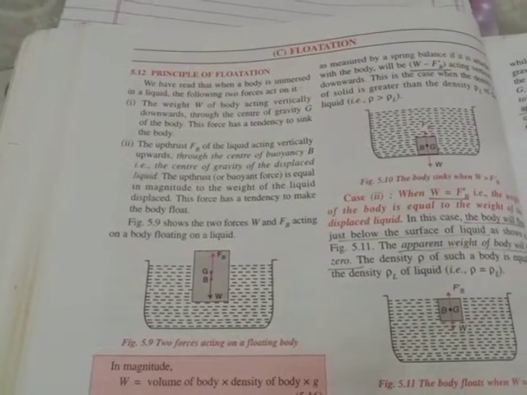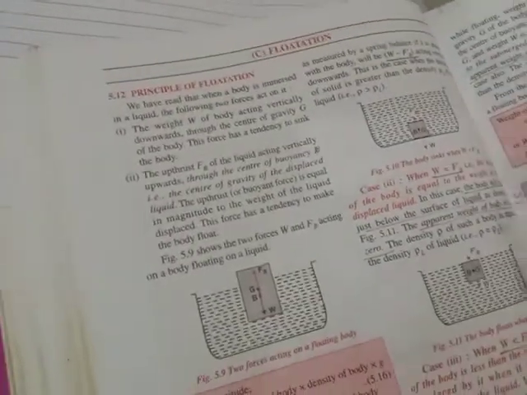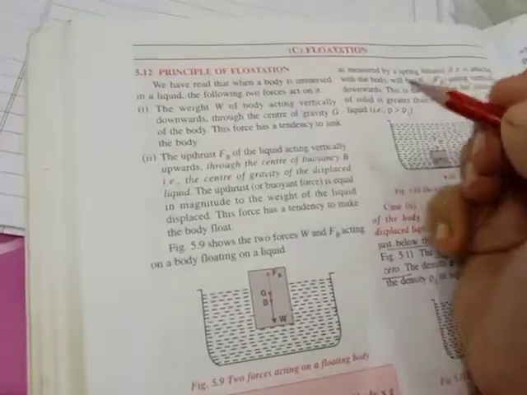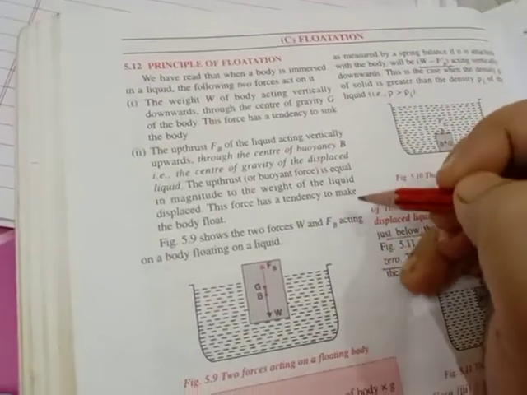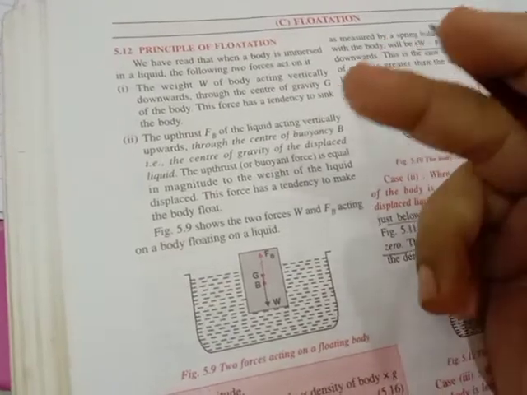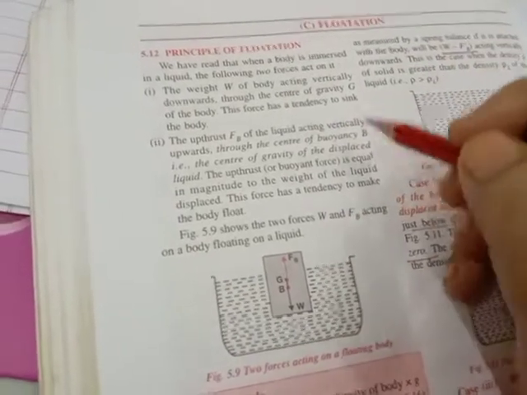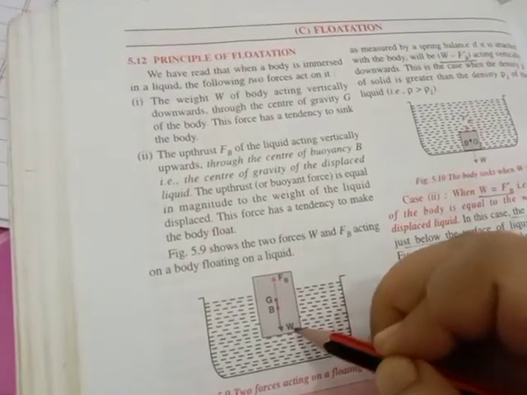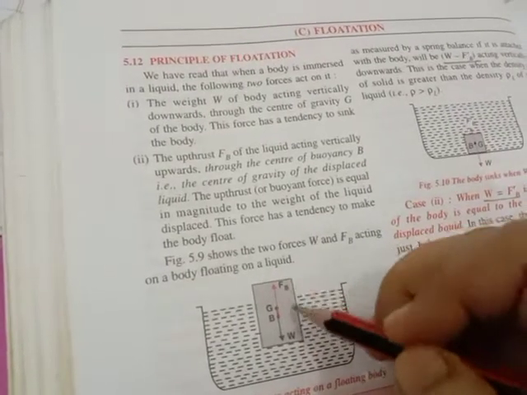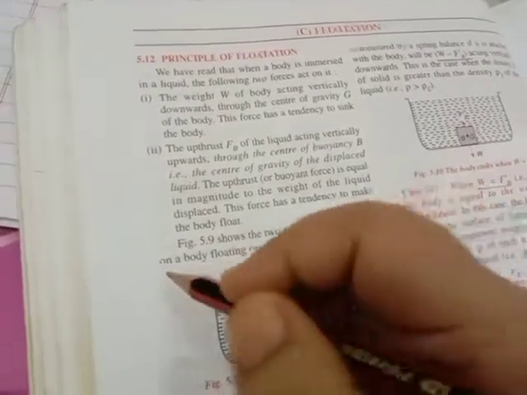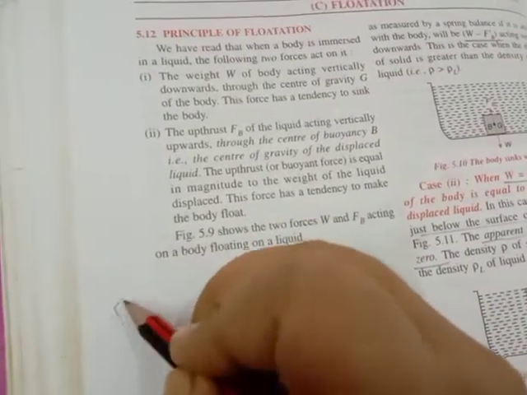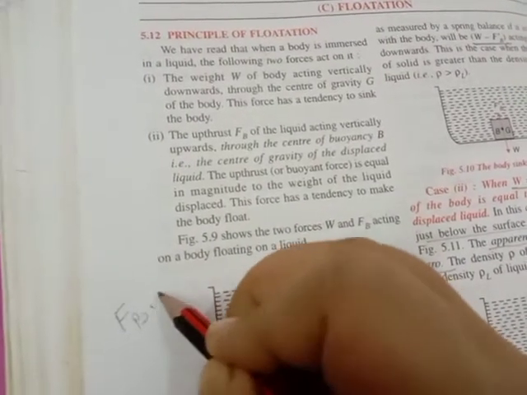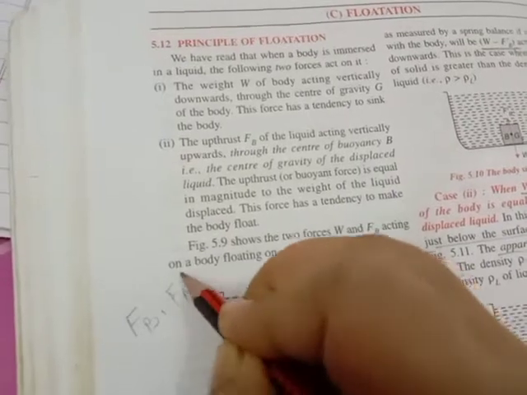See, we have already studied that when we immerse our body in a liquid, there are two forces acting on it. One is its own weight, that is acting downwards, and the other one is the upthrust. I have already told you that upthrust can be denoted by FB or FB dash, right?